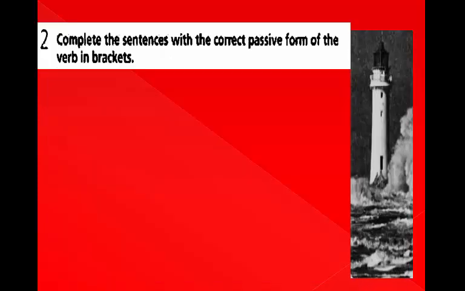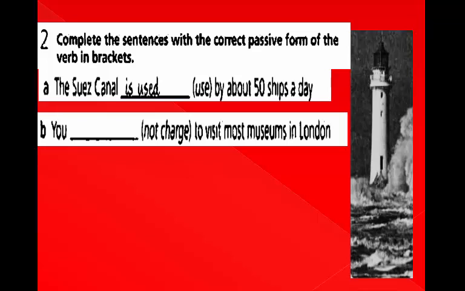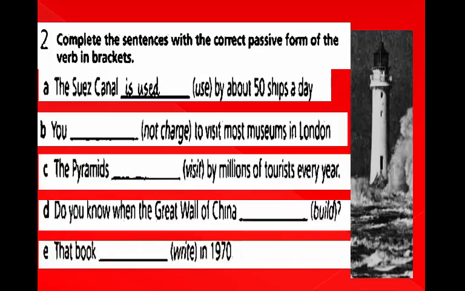Workbook page 78, exercise number 2. Complete the sentences with the correct passive form of the verbs in brackets. Sentence A. The Suez Canal use about 50 ships a day. So, what is the answer? The Suez Canal is used. Sentence B. You not charged to visit most museums in London. What is the answer? You are not charged.